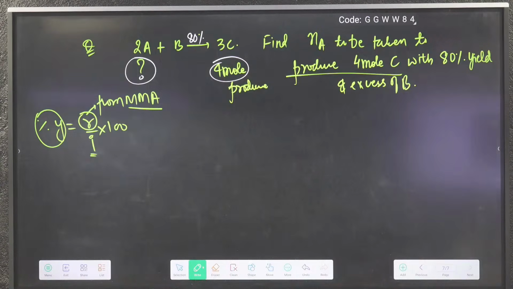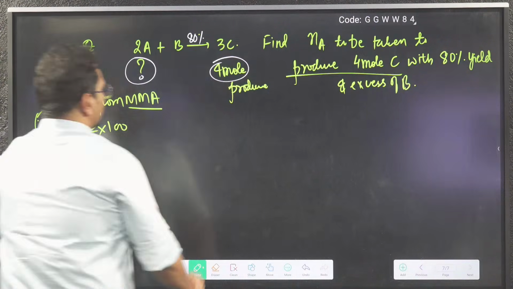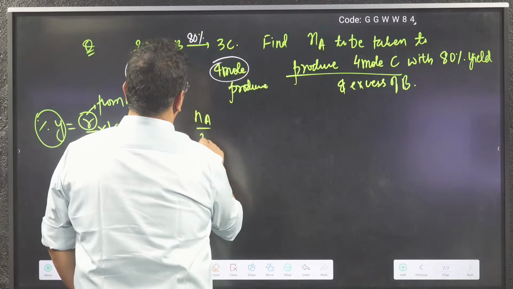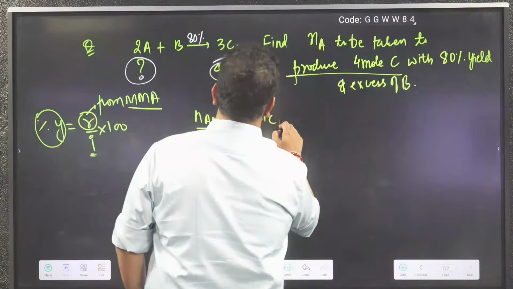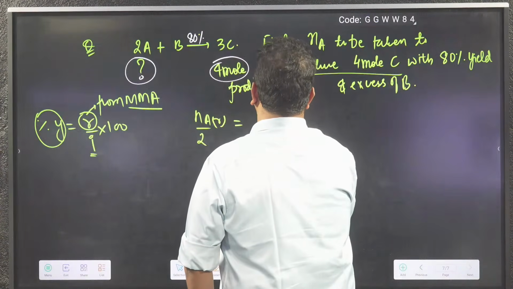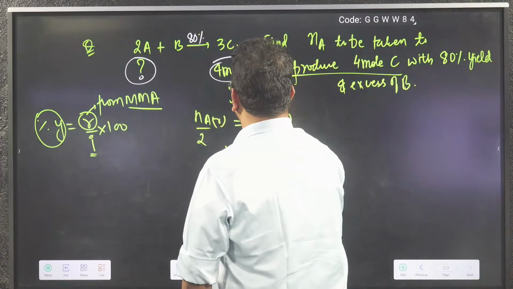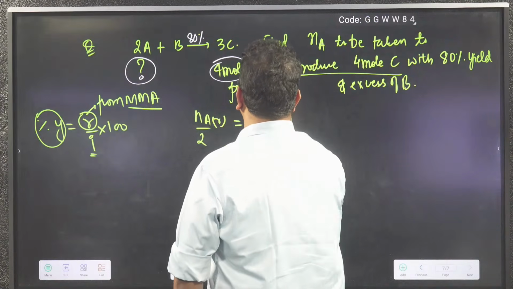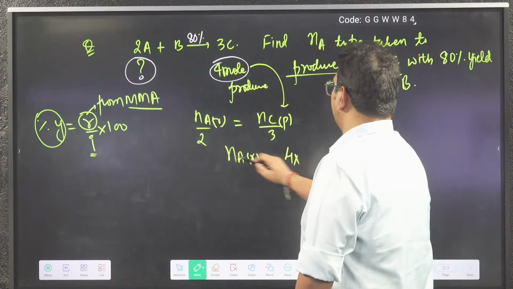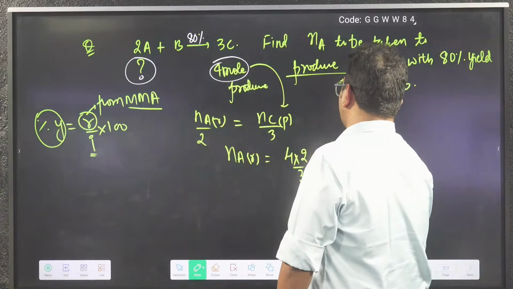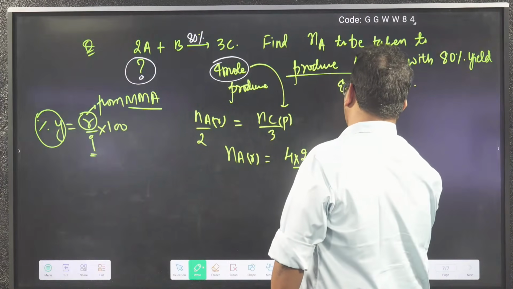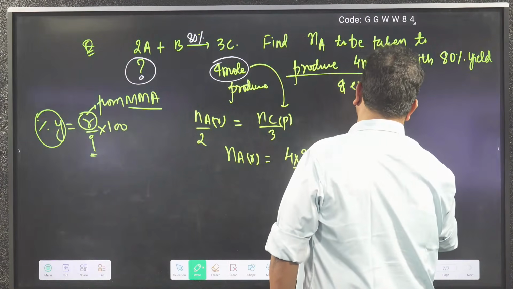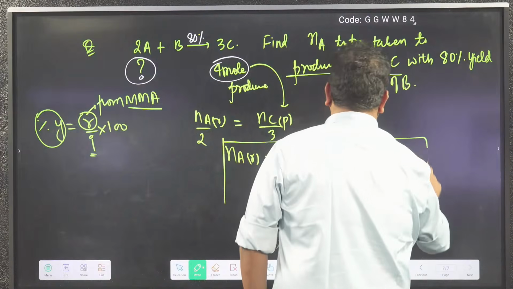Okay bhai, so we are saying reacted moles of A by 2 is produced moles of C by 3. So produced moles I am putting here, 4 mole, so moles of A reacted will be 2 times 4 by 3. So 8 by 3 mole of A came. That is the reacted amount.